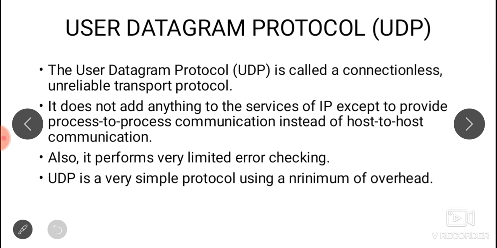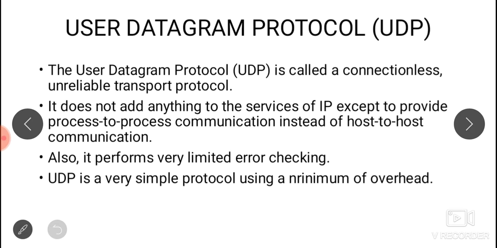One question may arise: if UDP is not that powerful, then why would a process want to use it? With these disadvantages, it also has some advantages. First of all, UDP is a very simple protocol, so the overhead is minimum. It does not include any other information like error checking or flow checking.